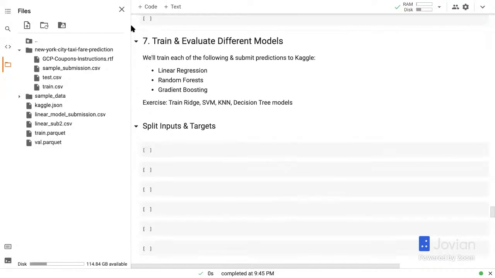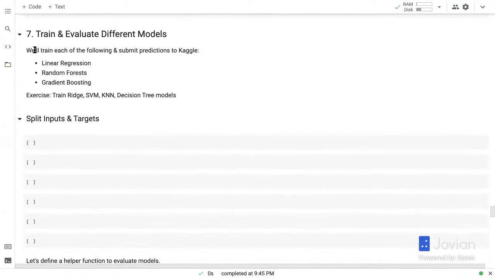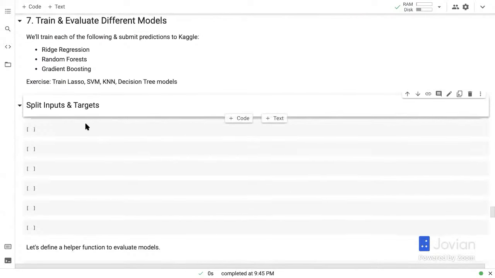Okay. So let's now train and evaluate some models. So we'll train 3 kinds of models, although there are many more you can train. But because we have limited time, we are going to train just 3 kinds of models: linear regression, or a form of linear regression called ridge, and random forests, and gradient boosting models. Maybe I should just change this here. I'm going to change this to ridge, and you can try things like lasso, elastic net, etc.